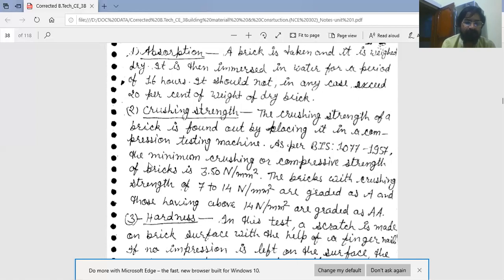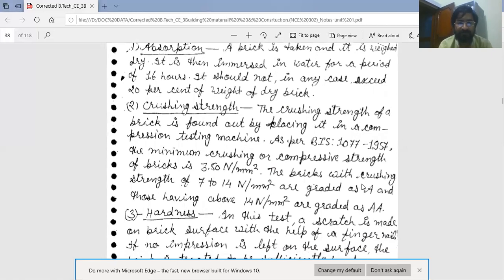According to this code, the minimum crushing or compressive strength of any brick, not only first class or second class, is 3.5 Newton per millimeter square. Bricks with crushing strength of 7 to 14 Newton per millimeter square are graded as A, and those having above 14 Newton per millimeter square are graded as AA.